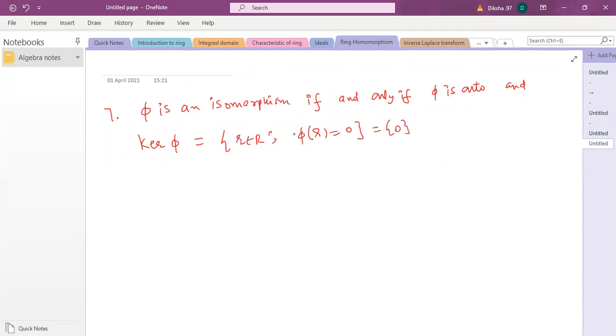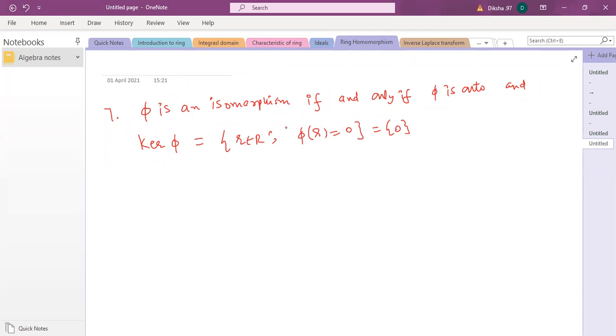So I hope everybody is familiar with the definition of the kernel, because ये हम in general groups के लिए भी define करते हैं. I should not say for groups, for any function. So for homomorphisms we define kernels, for functions also we define kernels.